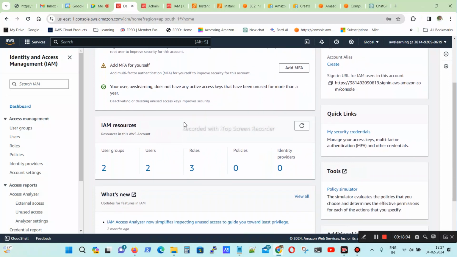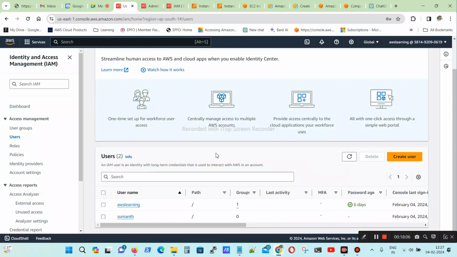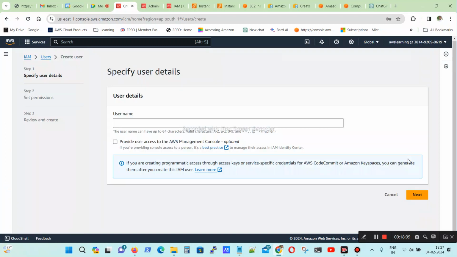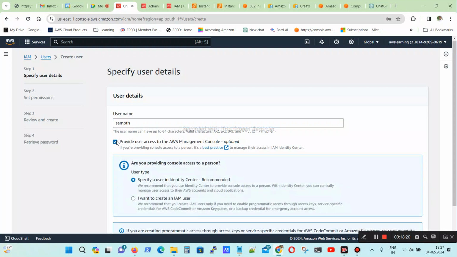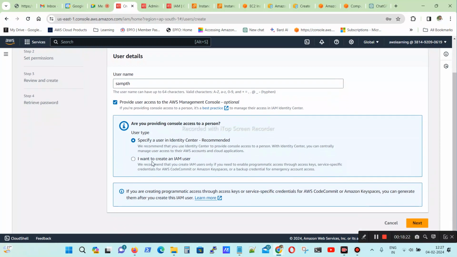Now what I will do? I will go to users. I will create another user for you. Now I will create your user, Sampath. I want to provide you this access, AWS Management Console access.